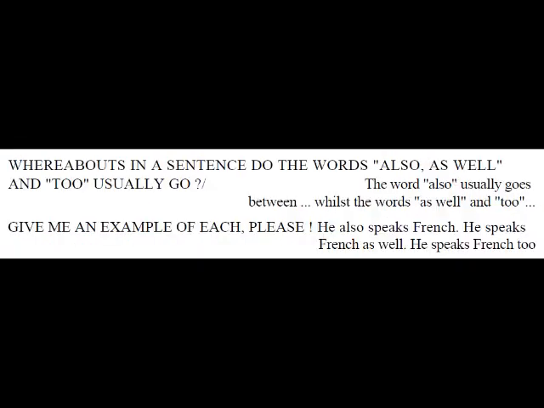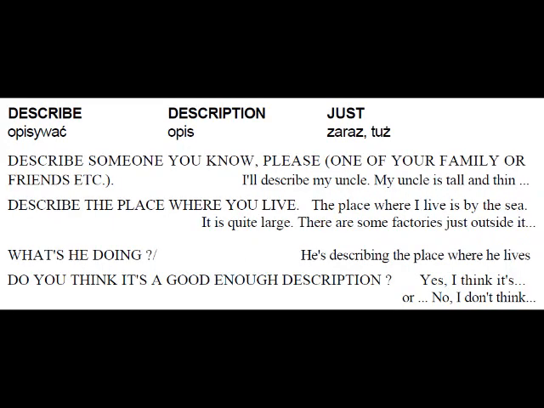Whereabouts in a sentence do the words also, as well, and too usually go? The word also usually goes between the subject and the verb, whilst the words as well and too usually go at the end of a sentence. Give me an example of each, please. He also speaks French. He speaks French as well. He speaks French too.